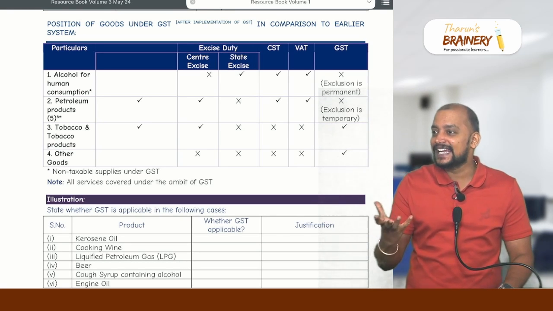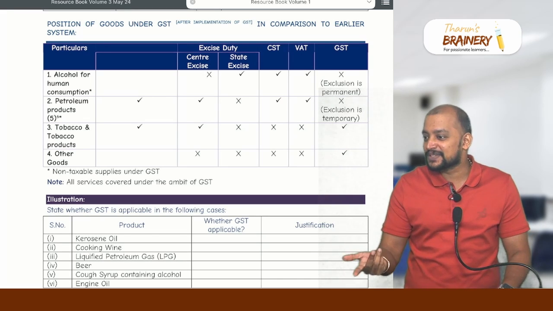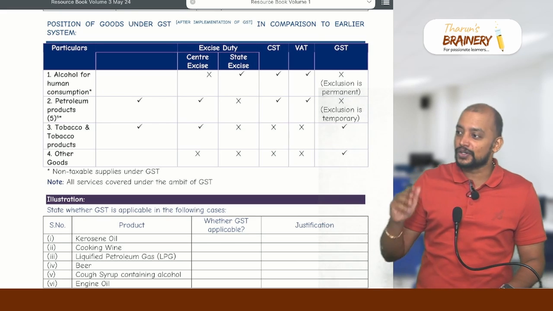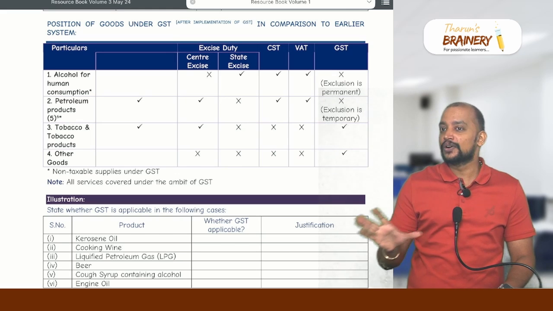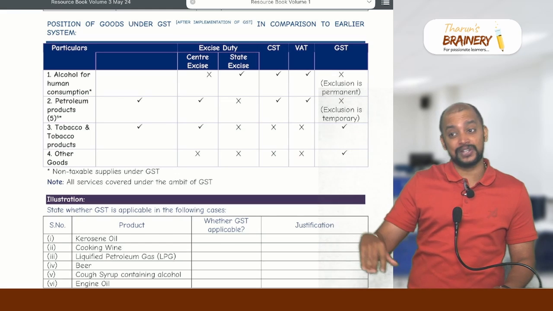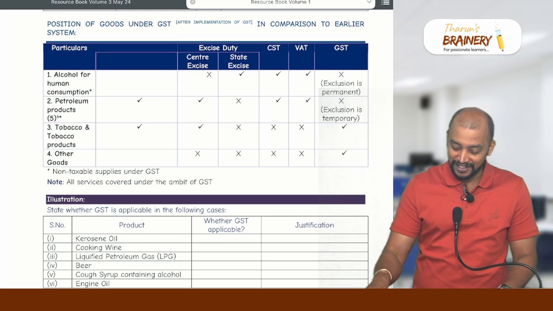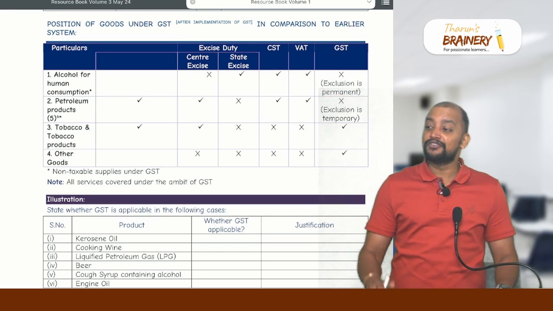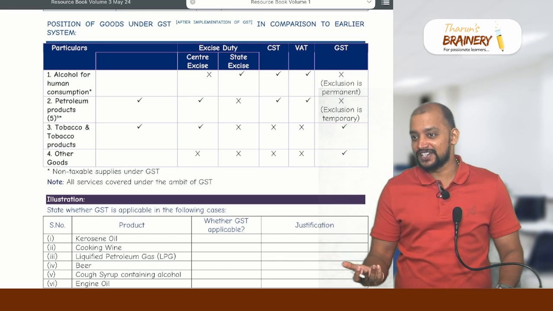So this liberty of blaming the central government will not be there if the GST comes. So that's why they don't want it. But the central government did not agree. They said no, it should come into the ambit of GST. Finally they agreed, okay, let's postpone this for some time. As and when the GST Council decides, it will come. They have been deciding for the last 5 years. Already 5 years are over. So this exclusion is temporary, and in future it may come into the ambit of GST. But I don't know when that future is.